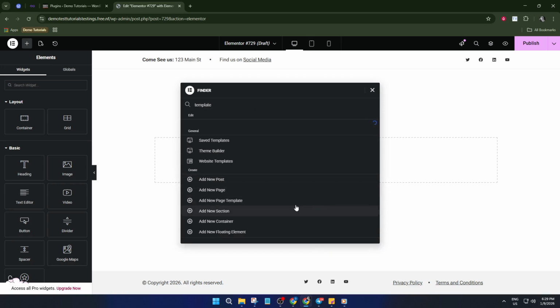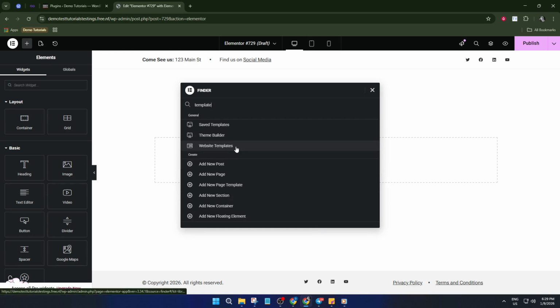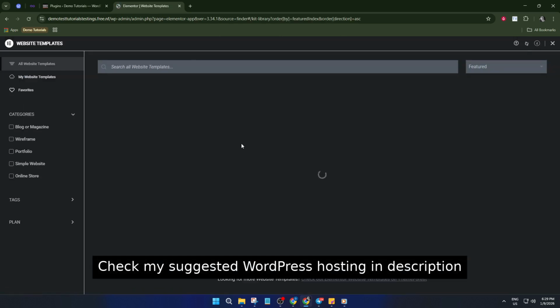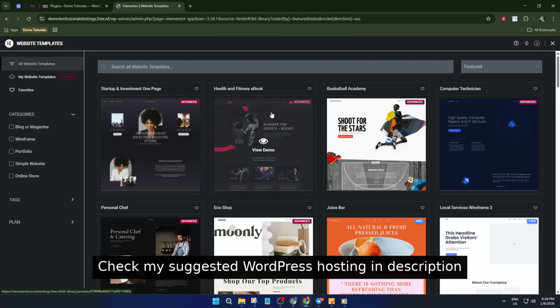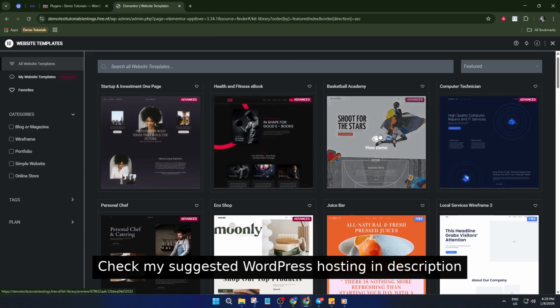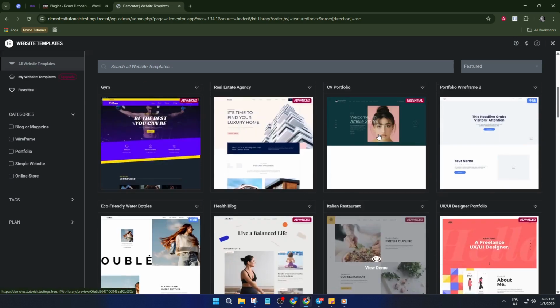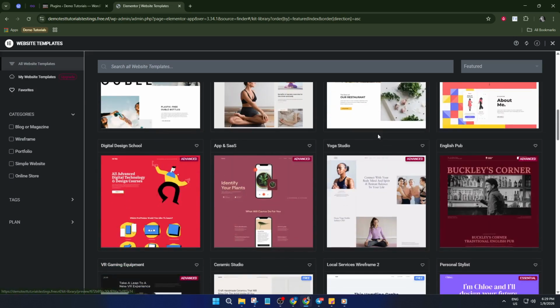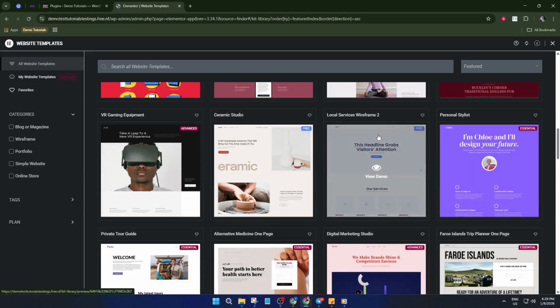Think of it as your personal shortcut, cutting out any confusion and getting you right to where you need to be. Once you've clicked search, type templates into the bar. As soon as you do that, you'll see an option to enter Elementor's template library. The template library is essentially a treasure chest of beautifully designed sites and pages. If you select Website Templates here, you'll be shown an extensive list of all the templates available for you to use. Take your time to browse through these.